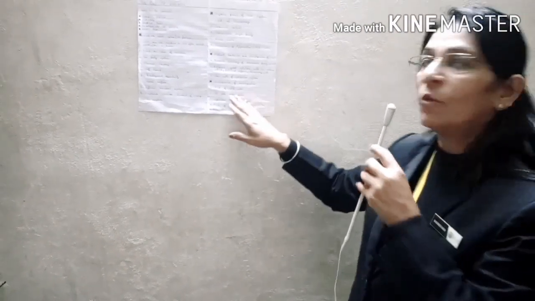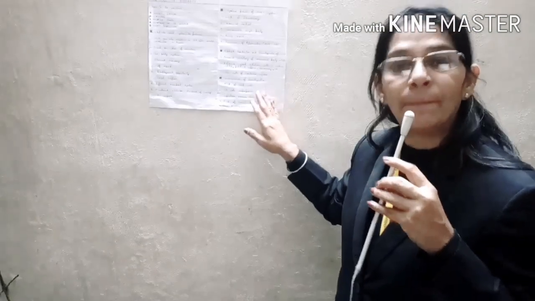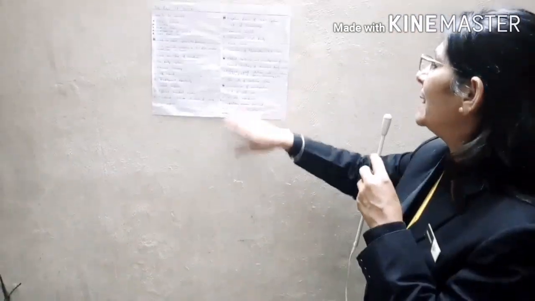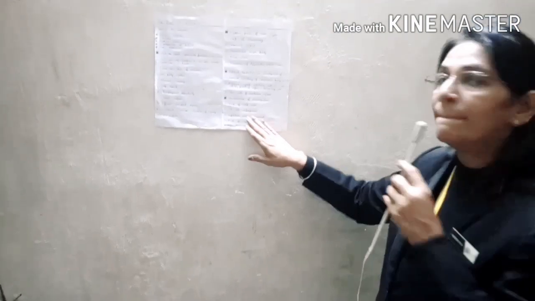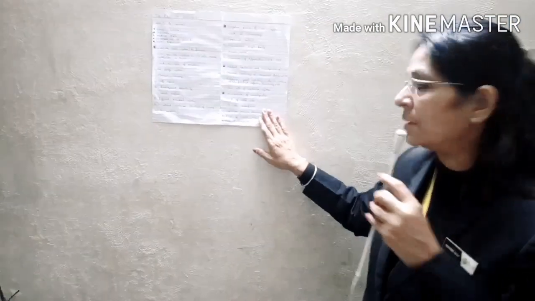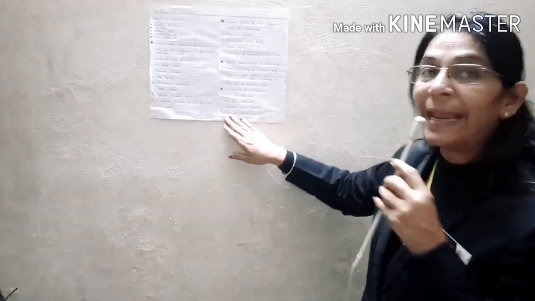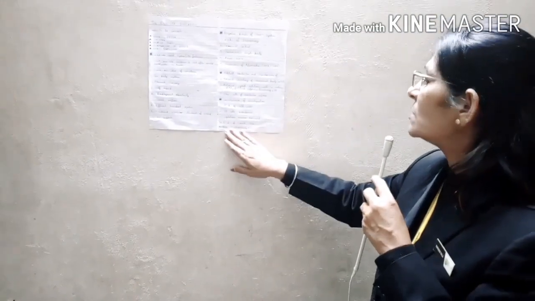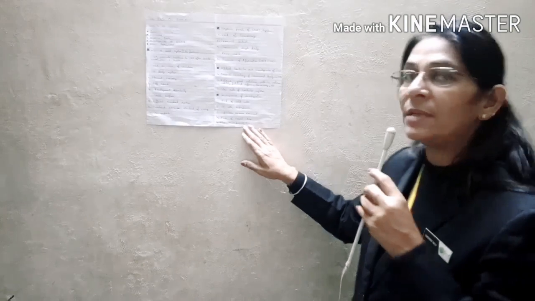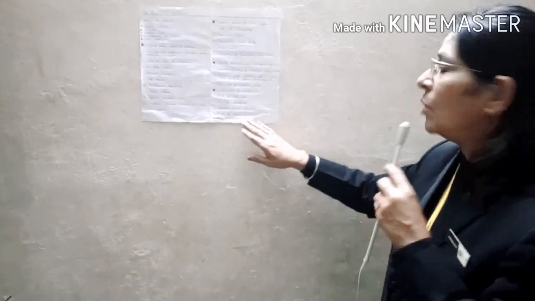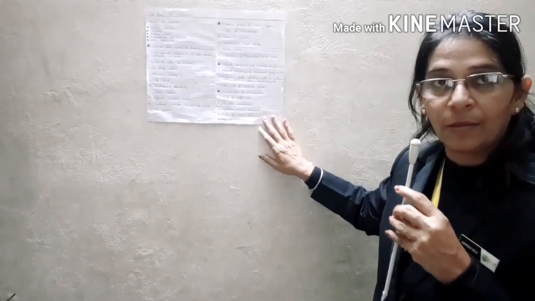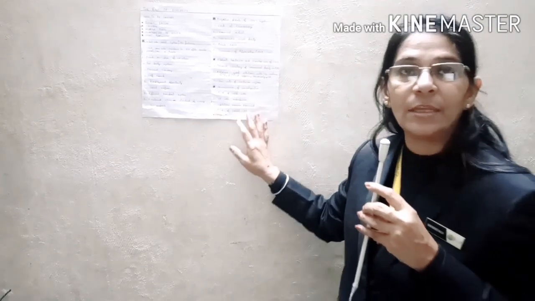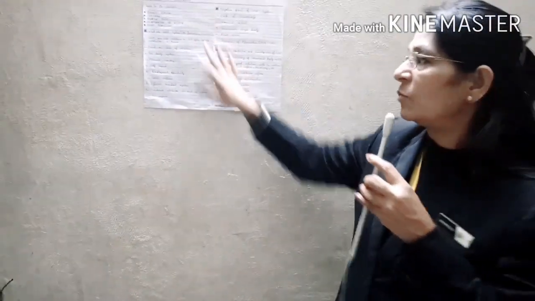The US was the sole superpower. Then capitalism became dominant. Then there was the end of the Soviet bloc. The last was the rise of the multipolarity era. So with this, I think, children, all these points are very clear to you.